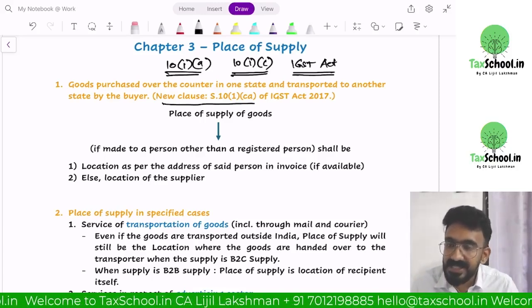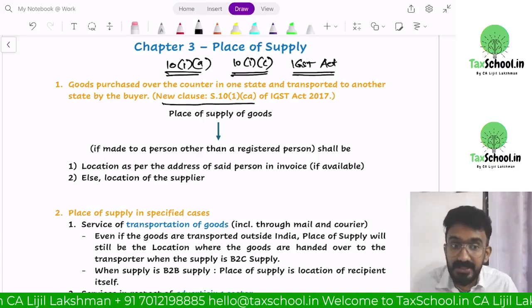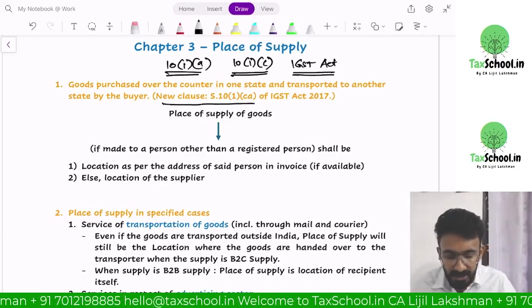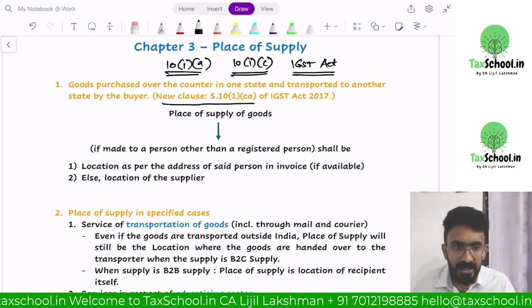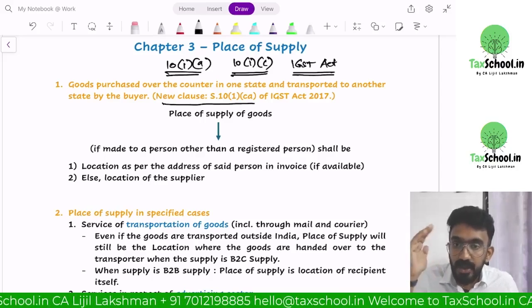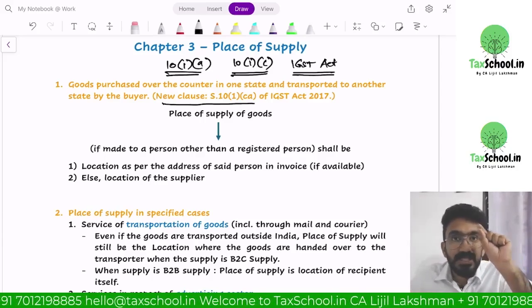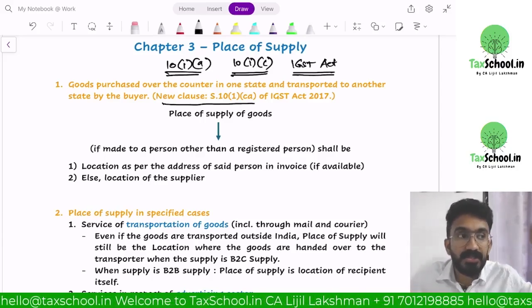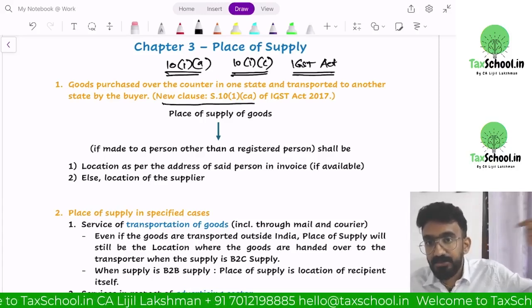Okay, now you have the IGST Act applicable. So IGST Act section 7, what is the interstate supply definition? Location of supplier and place of supply in two different states. It will become an interstate supply. Now they'll say that Mr. Raju is a supplier of so many products. In that compulsory question itself they'll put, okay, Mr. Raju supplied product to Mr. Gopal who is from Rajasthan, and he came to Raju's shop.